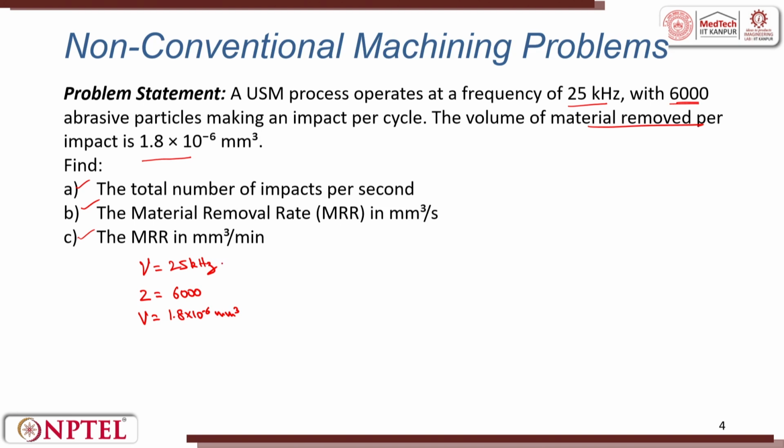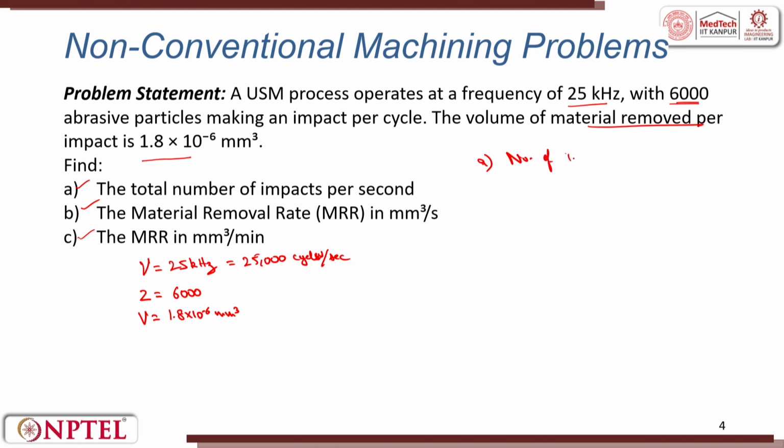So, when I say 25 kilohertz, it is 25,000 cycles per second.